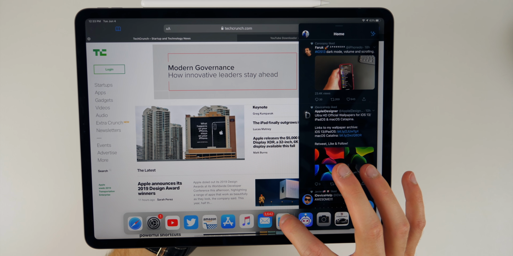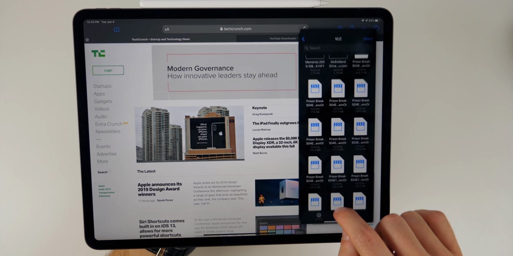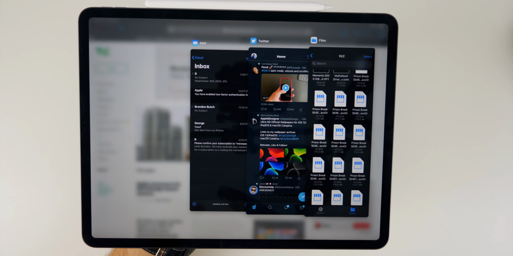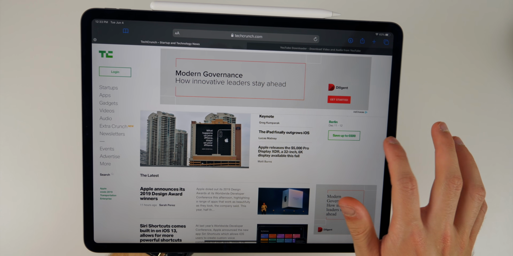And again, if you wanted to add more applications to that, you just pull up the dock and put it right over top of the other Slide Over applications. If we go ahead and swipe up like that on the Slide Over view, you can see we have all of our windows right there. So very cool, and that makes for much better multitasking here in iOS 13.